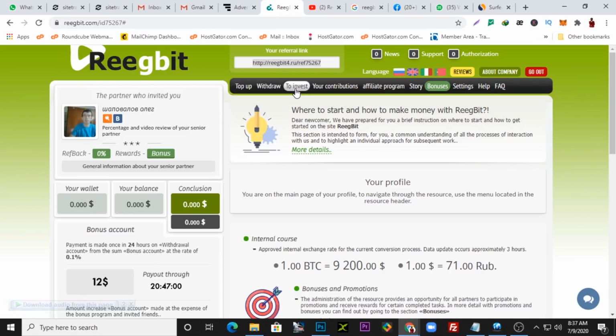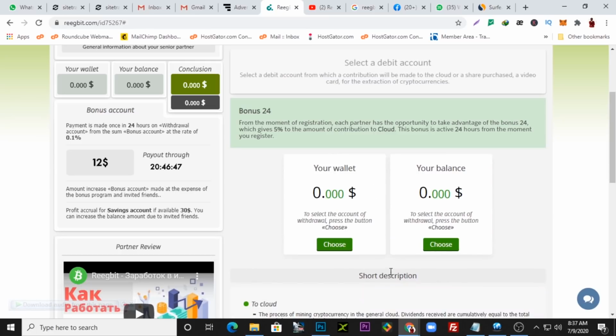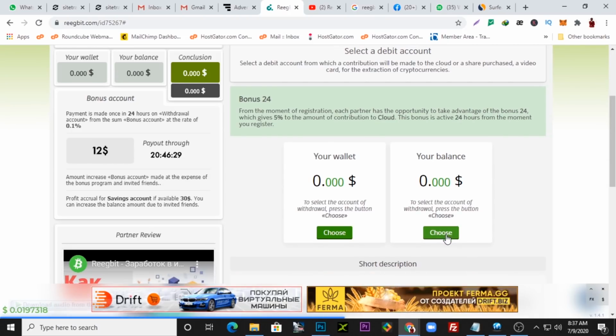So what you would do is you come to invest right there, and come to invest in share. The $50 they have given you, you can use for this particular invest in share. Just click choose. Once you click choose, you'll be able to select the balance. Since you don't have any money in your wallet, you only have your balance of $50 they credited to you. You can use that to reinvest right here. So you just choose this, and they will take the $50 from your account, and you will start earning with this one.